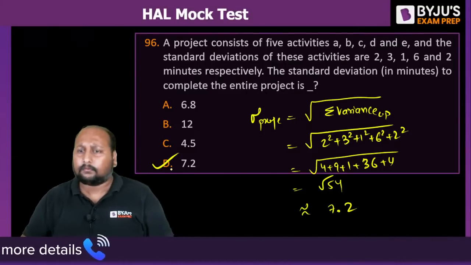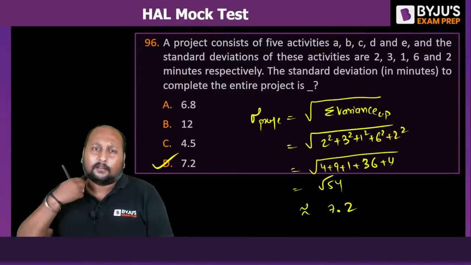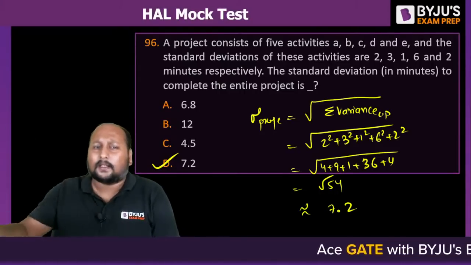Option D. Brother, it is 49, right? 49 would be a perfect root 7, so slightly more than 7. Option D is the correct answer.